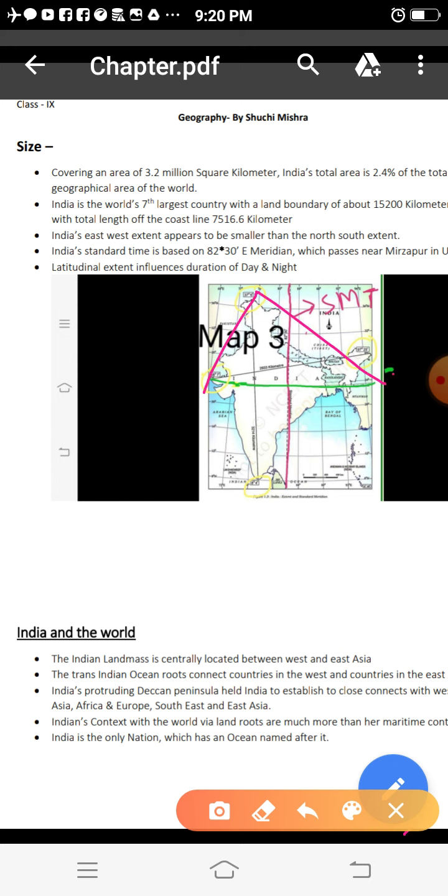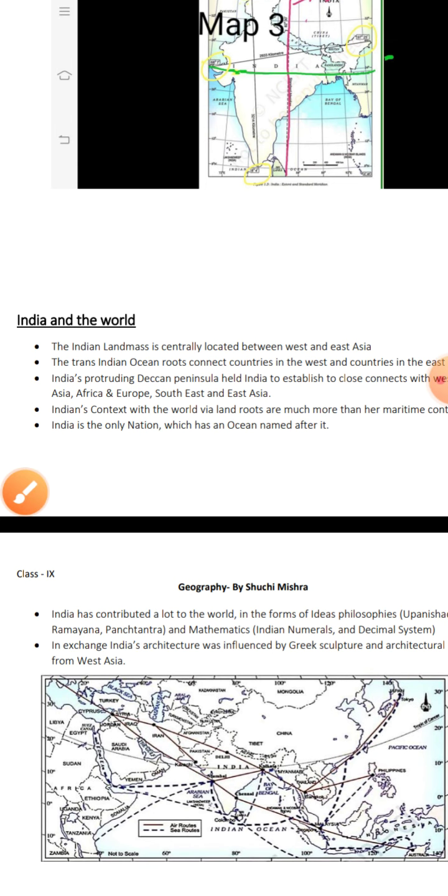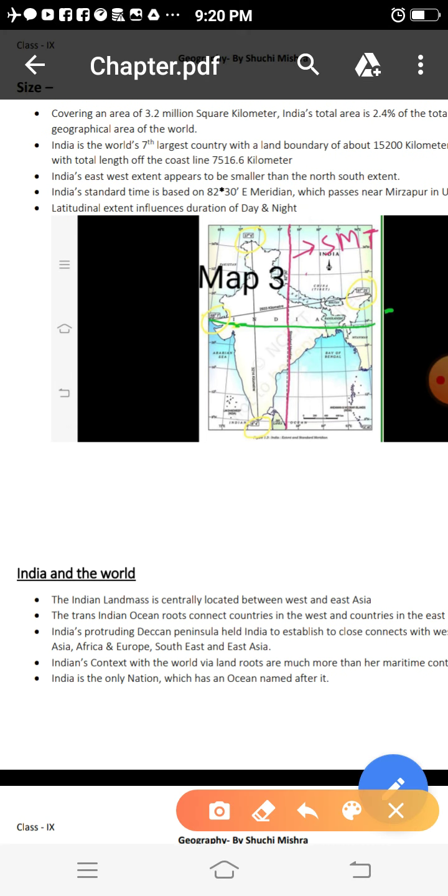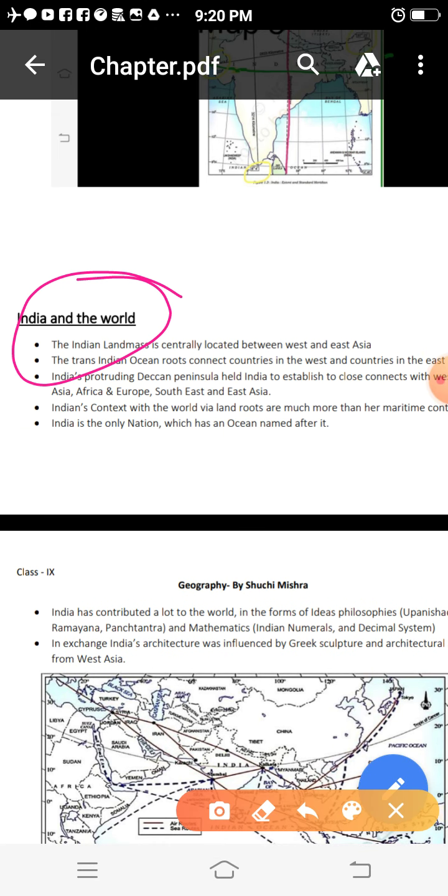If we connect these lines, then it is almost quadrilateral, it is in this shape.